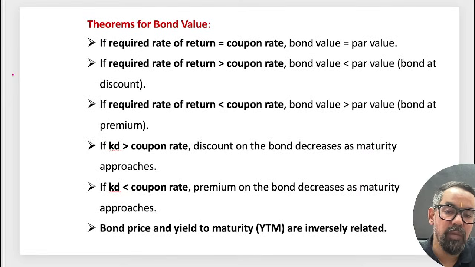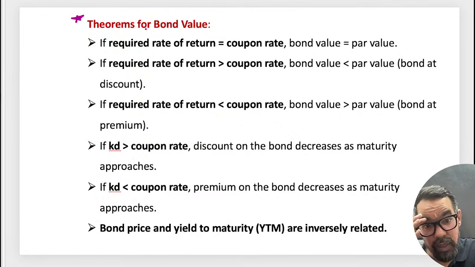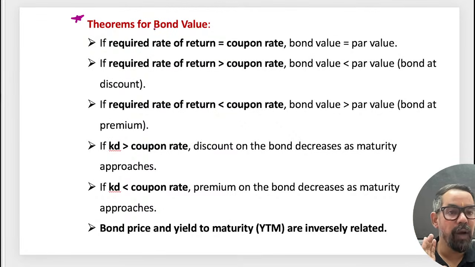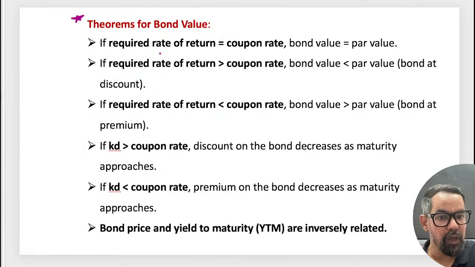Okay, so theorems of bonds. The next one we have is theorem of bonds. We have 10 theorems which are generally part of your AFM. In IA and IFS we have only 4 theorems. Here, including those 4, we have 6 others also.